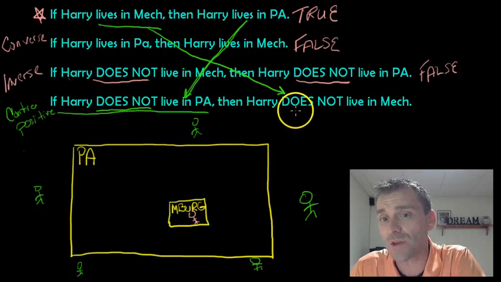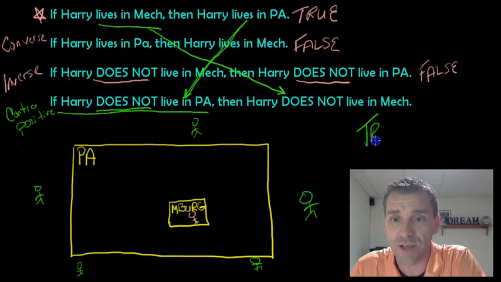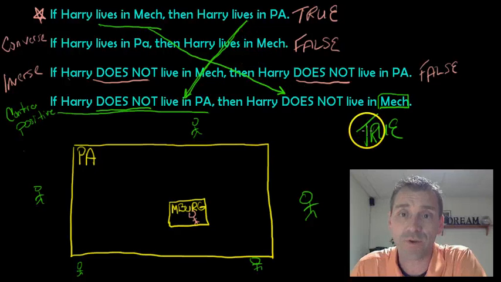This says then, can we conclude that he does not live in Mechanicsburg? And the answer is yes, that is absolutely true. Again, remember, assuming that there are no other Mechanicsburgs in the entire world. Remember that from the beginning of this example I told you about. So that one is absolutely true.